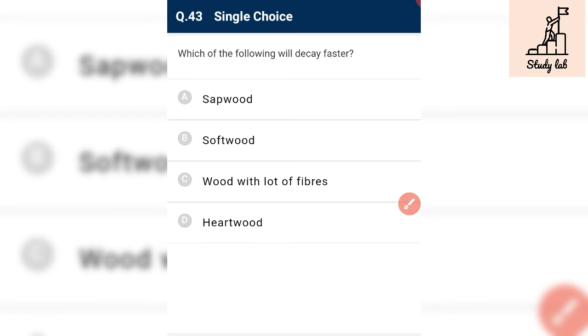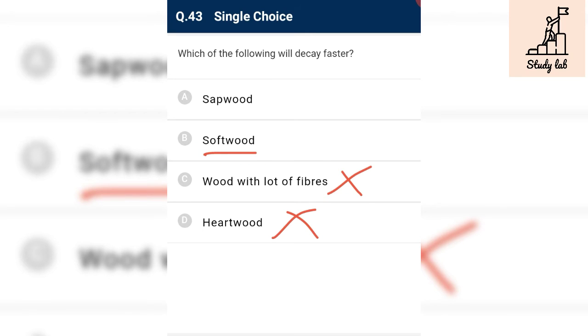Which of the following will decay faster? Sapwood, softwood, wood with lot of fiber, hardwood. See, hardwood does not decay faster because it is resistant to chemicals, due to decomposition of resin, tannin, gums, aromatic compounds. So it is not our required answer. And wood with lot of fiber, no discrete chemicals, and discrete chemicals are resistant to microbial action.